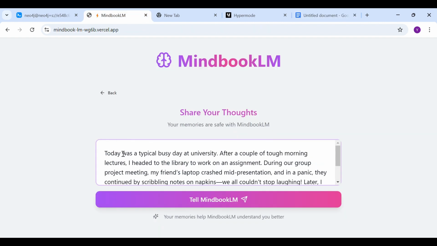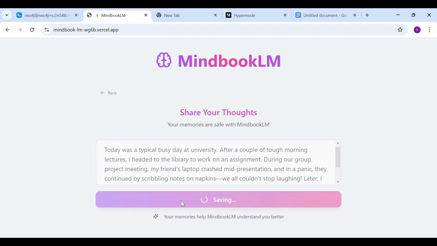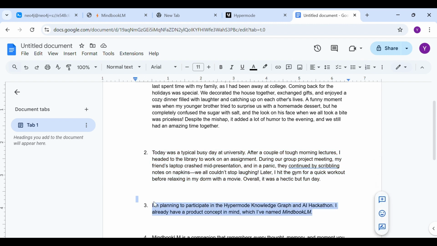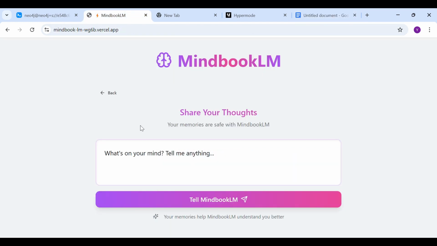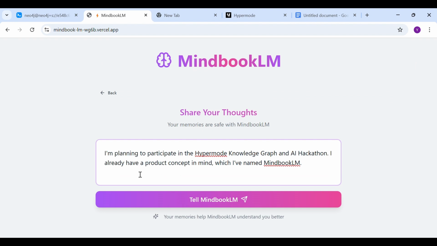and the thing is that I can just write down some of the references like today, tomorrow, yesterday, and there is a system in the background that will handle everything. I can pass that information as well. And the last thing that I will be passing into it is basically my idea about the plan to join Hypermode Hackathon, Hypermode Knowledge Graph, and AI Hackathon, and the product that I have in mind called MindbookLM.